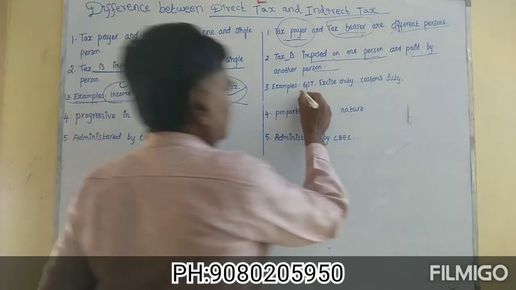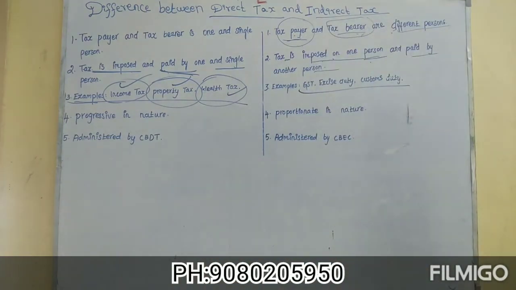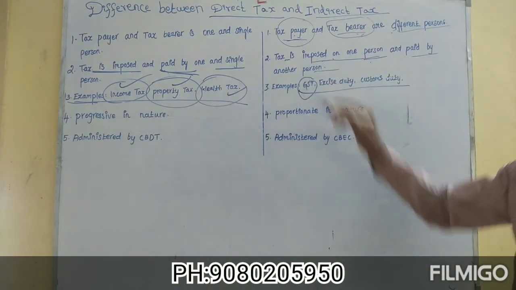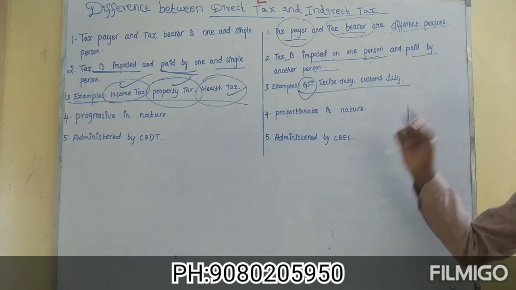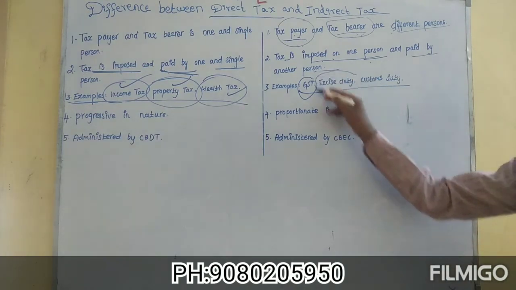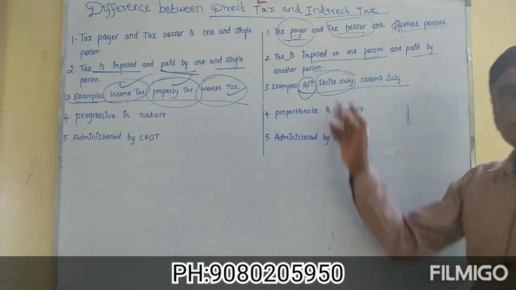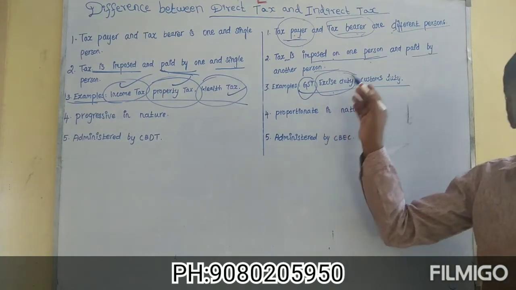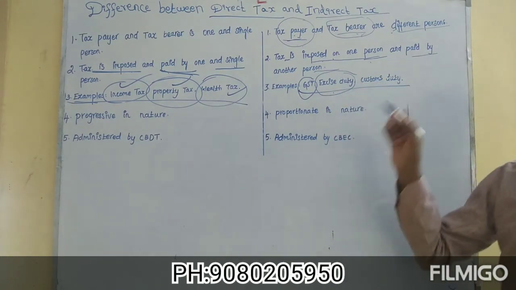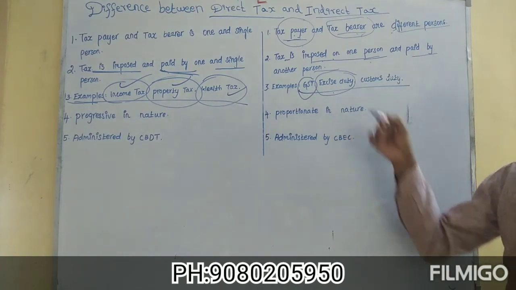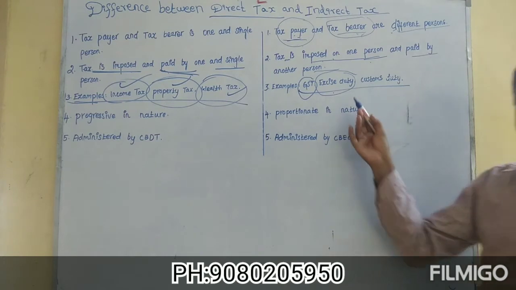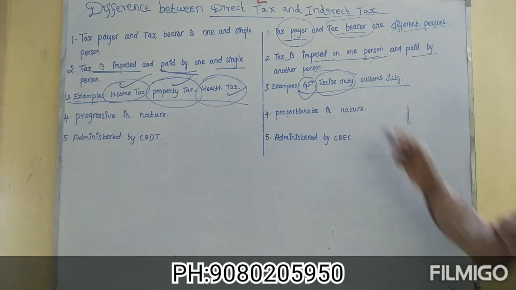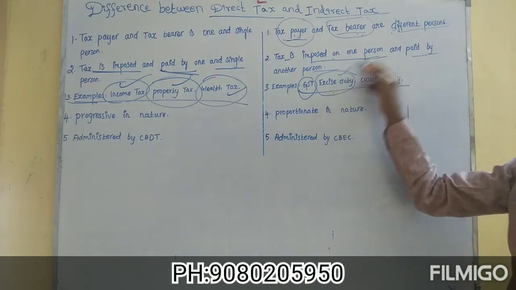But indirect tax, as explained earlier, GST, goods and services tax. It is paid by the seller, borne by the buyer. The same case, excise duty. Excise duty is payable by the manufacturer of the goods, and the duty is included in the price of the goods and ultimately transferred to the buyer of the goods. Therefore, it is also indirect tax.